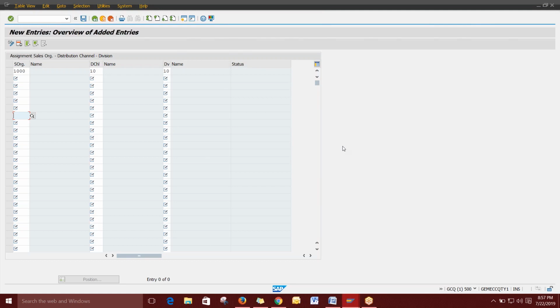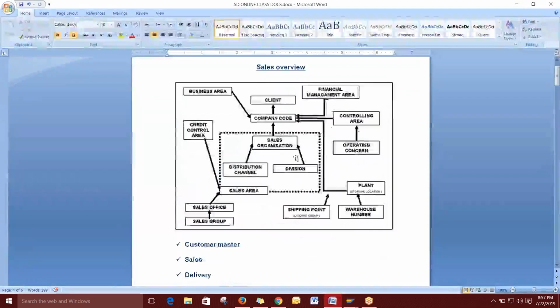Yes, it's very clear. Actually, you can see this image. This is what the image says.